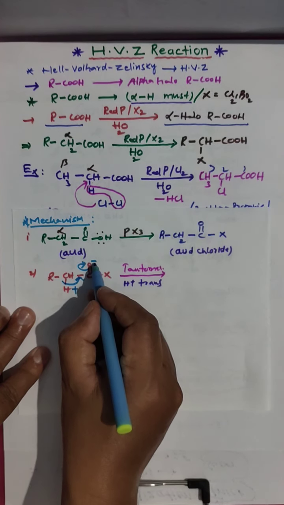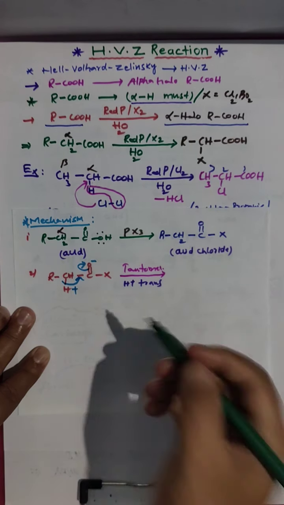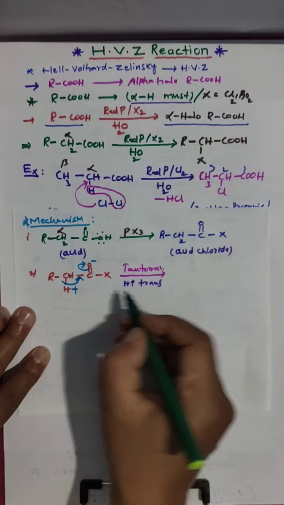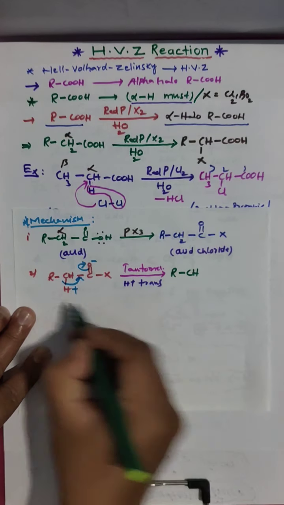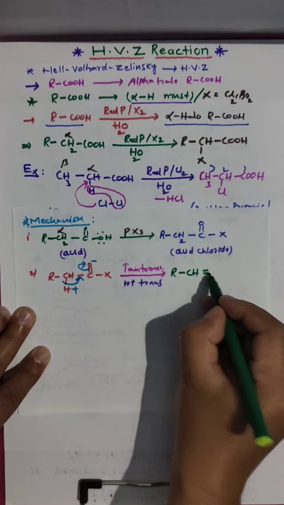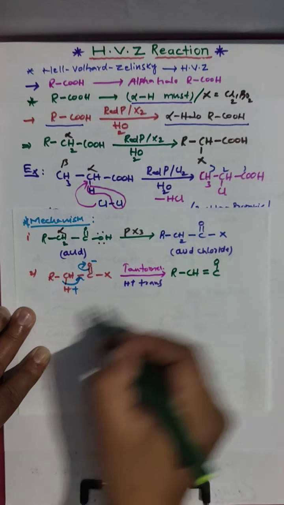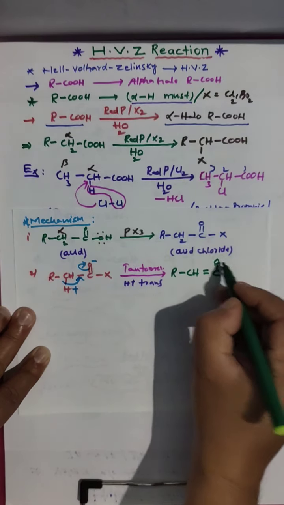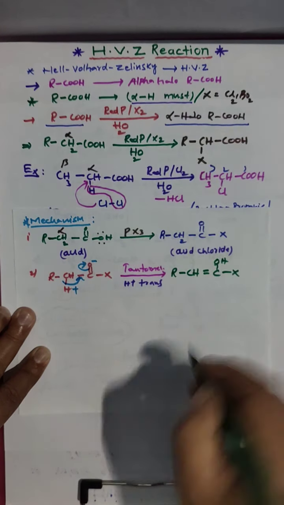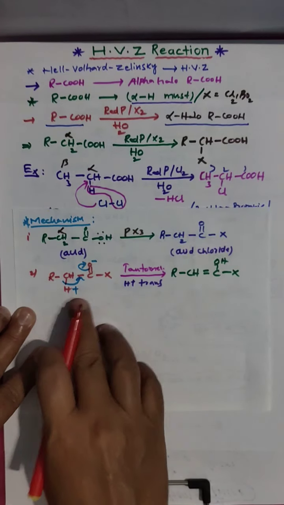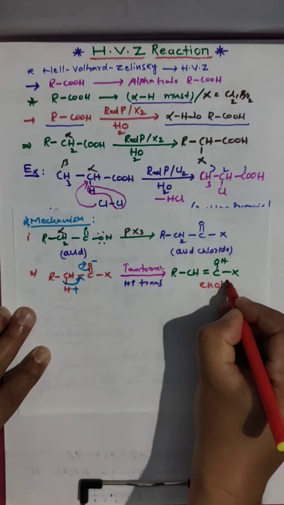This plus will attack the oxygen, one type of rearrangement. Here we have the keto form and now the enol form.